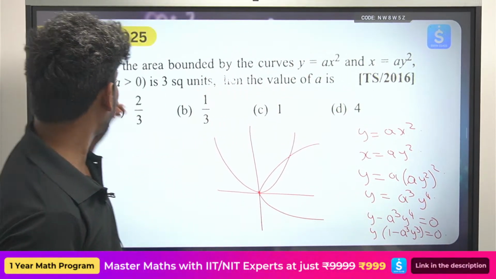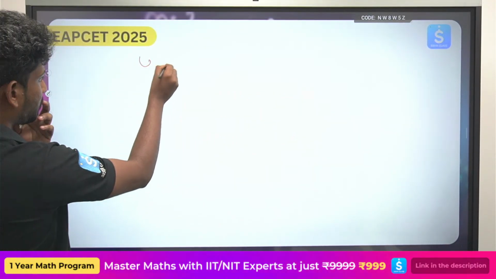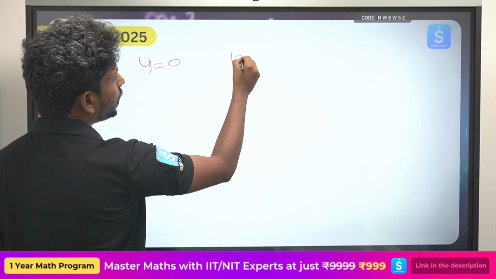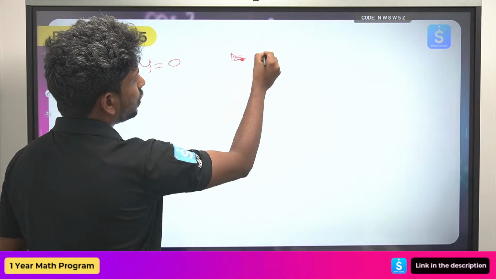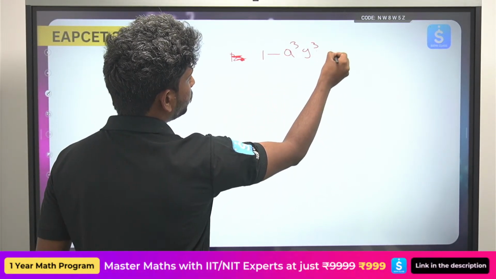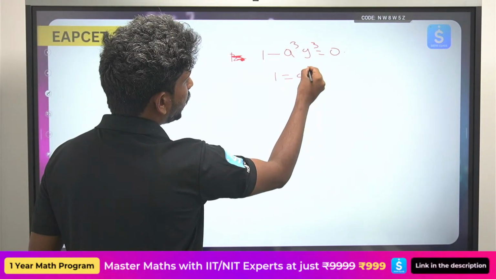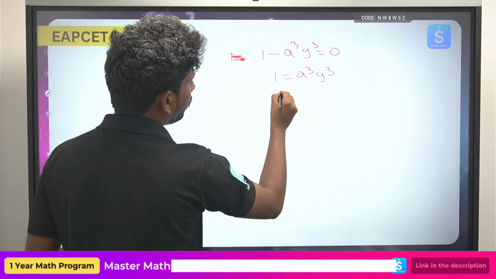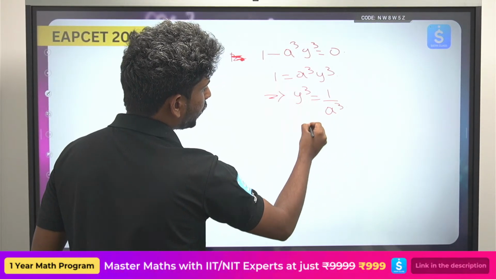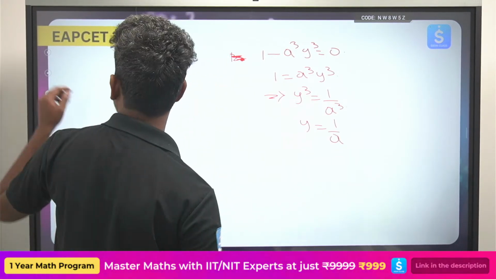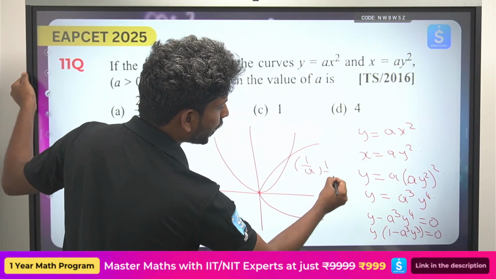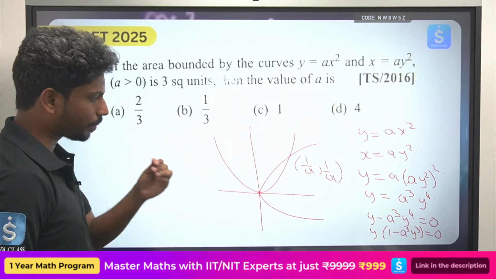So from here we have y is equal to 0, or 1 minus a cube y cube equals 0. So 1 is equal to a cube y cube. So from here y cube is equal to 1 by a cube, so y is equal to 1 by a. So what value do we get here? This is 1 by a. So if you find the point of intersection, this will be 1 by a comma 1 by a.